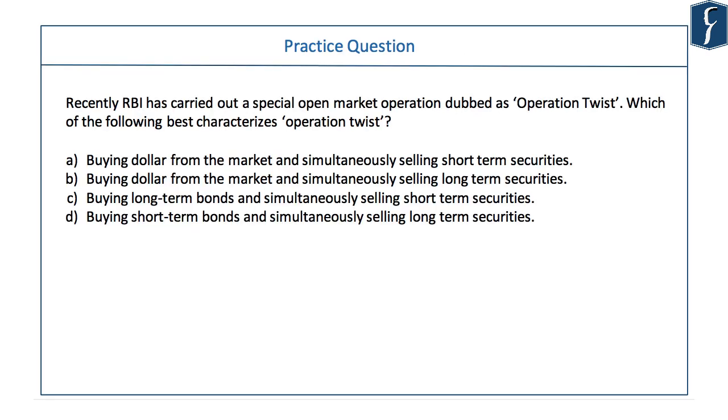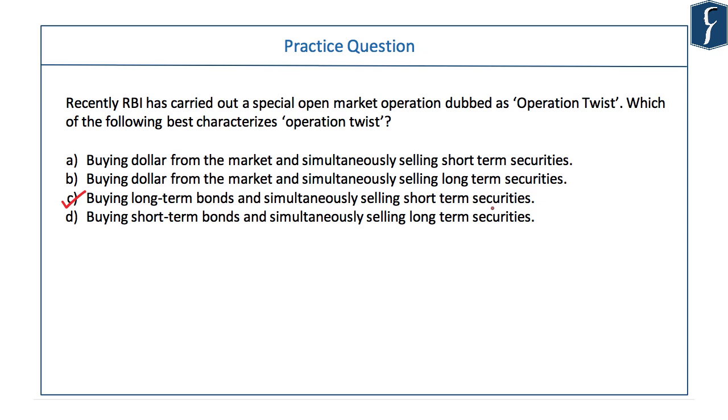Now let's see this question on Operation Twist. Recently, RBI has carried out a special open market operation dubbed Operation Twist. Which of the following best characterizes Operation Twist? Buying dollars from the market and simultaneously selling short-term securities, or buying dollars from the market and simultaneously selling long-term securities, or buying long-term bonds and simultaneously selling short-term securities. Actually, this is the answer. Operation Twist is actually buying long-term bonds and simultaneously selling short-term securities.